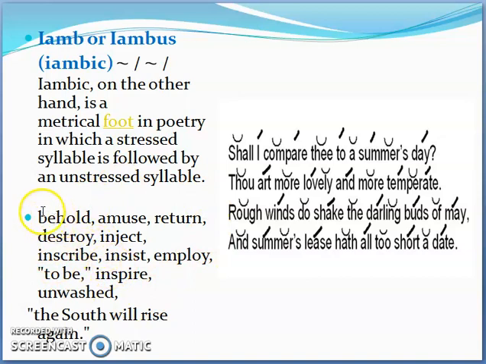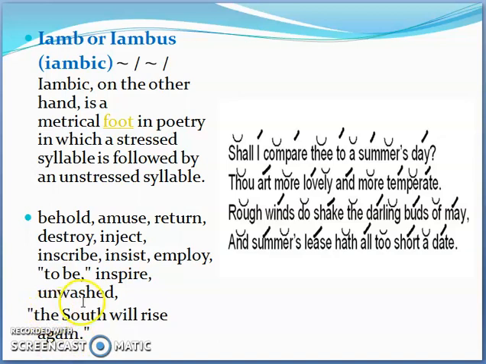So the first part is not stressed, be is not stressed, and hold is stressed. Behold, amuse, behind, return, inscribe, insist. So most of them are bisyllabic, means that these words are made up of 2 syllables, but they can come separately also. For example, to be, or the south will rise again. So the south will rise again.